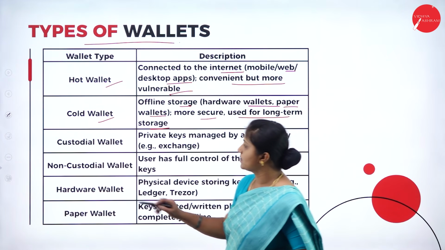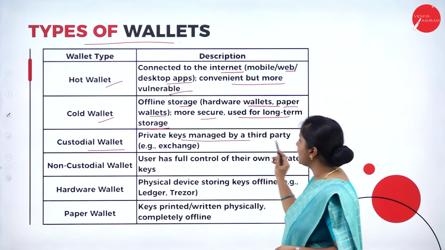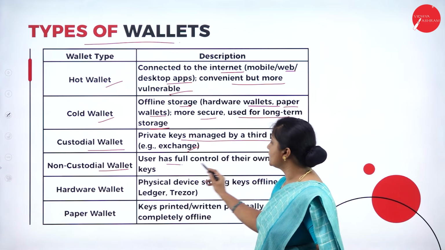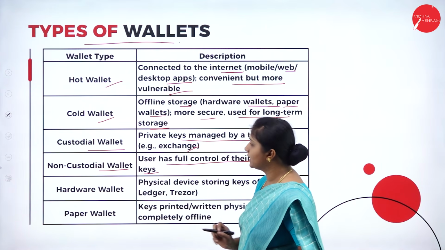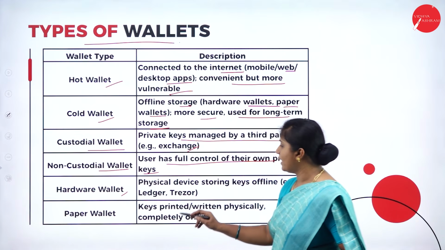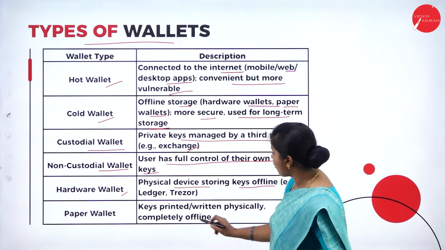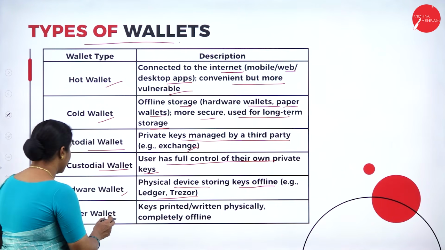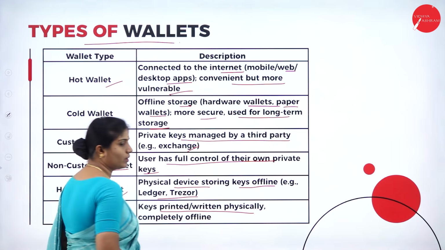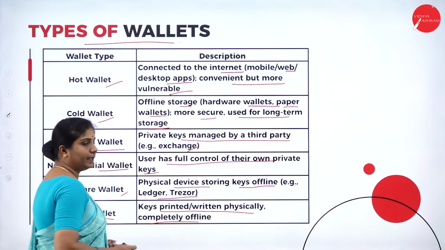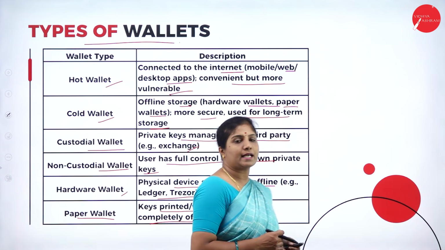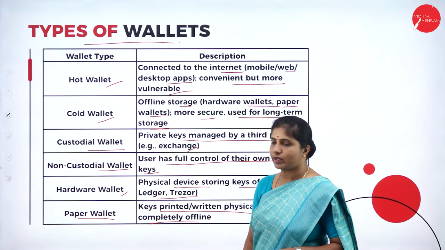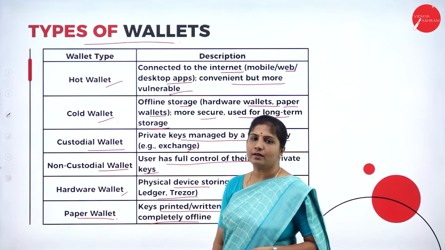Which one? Cold wallet. Next, the custodial wallet. Its private key is managed by a third party, for example, an exchange. Non-custodial wallet: the user has full control of their own private keys. Next, we have the hardware wallet. It is a physical device storing keys offline, for example, Ledger or Trezor. At last, we have the paper wallet. Here, keys are printed or written physically, so it is completely offline. So these are the different types of wallets we have: hot wallet, cold wallet, custodial wallet, non-custodial wallet, hardware wallet as well as paper wallet.